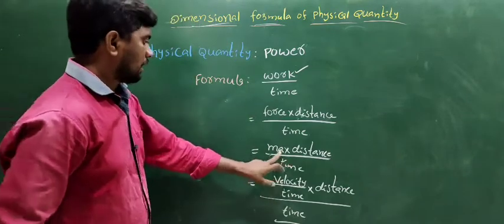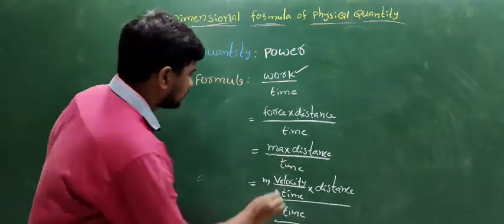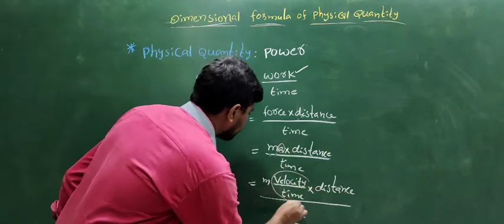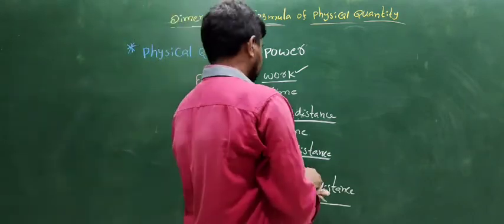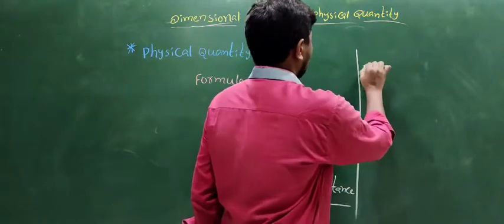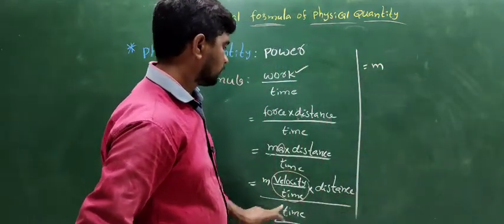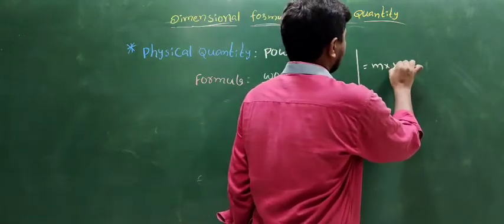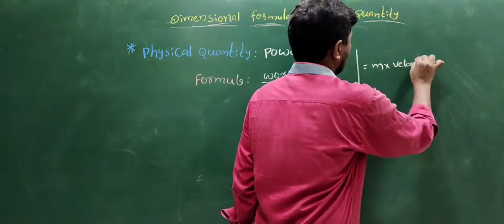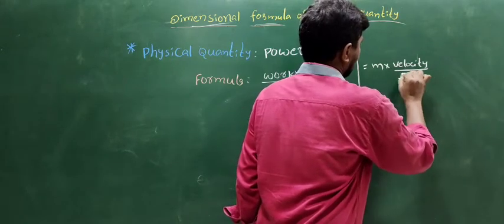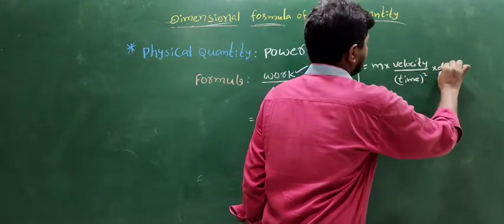This is the acceleration formula, velocity by time. Next, m into velocity by time, time by time, time square, velocity by time square, into distance.